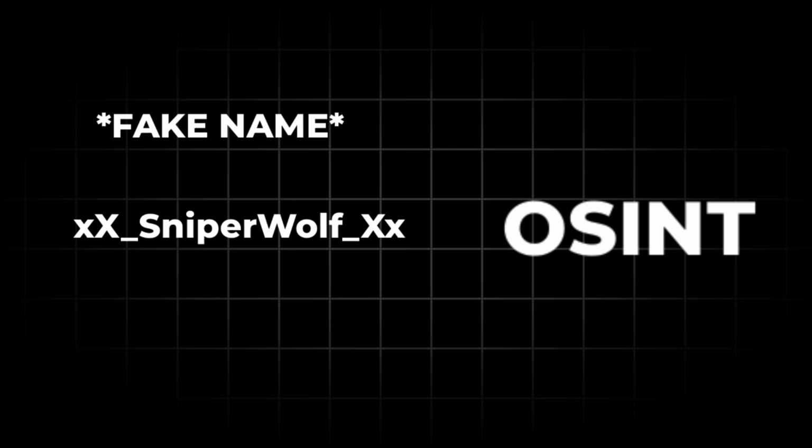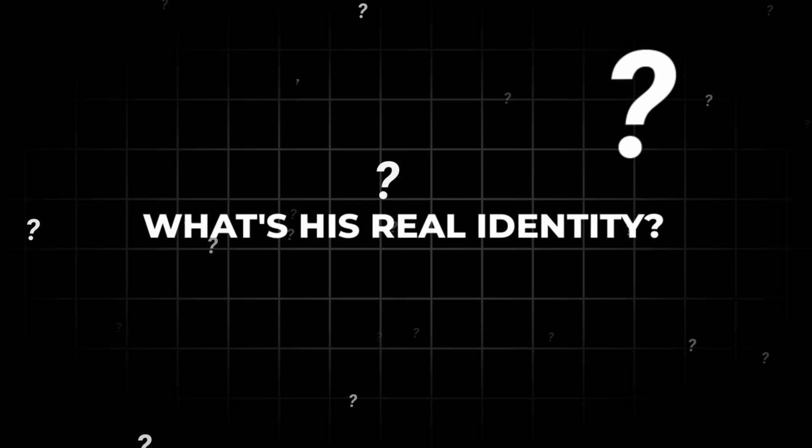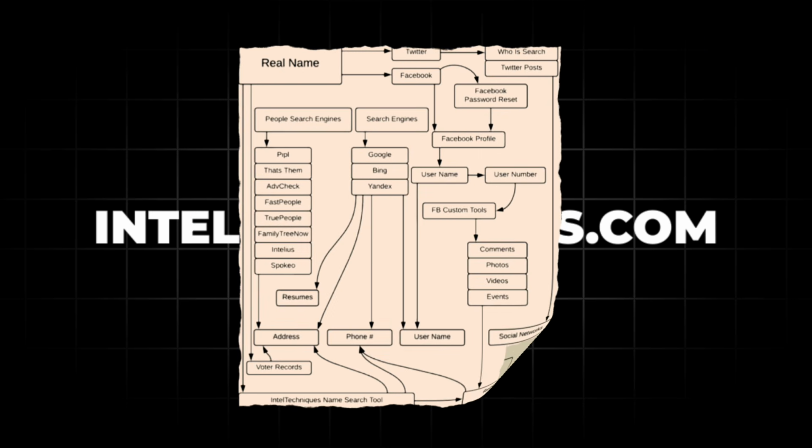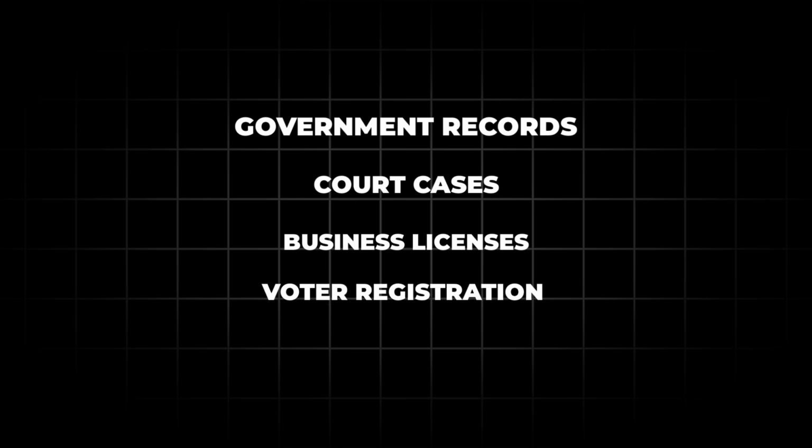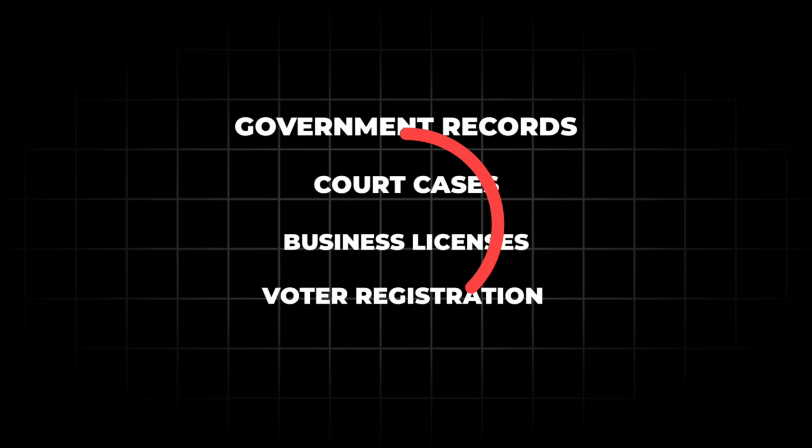Someone calls themselves XX Sniper Wolf XX online. You want their real identity? Where do you begin? There's a chart on inteltechnics.com that maps out every possible data source: government records, court cases, business licenses, voter registration. But here's the problem: not every country gives you access, so you have to get creative.